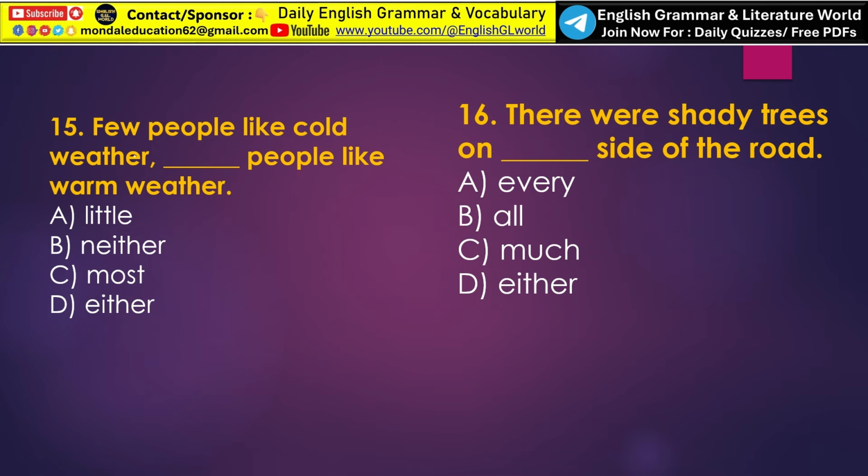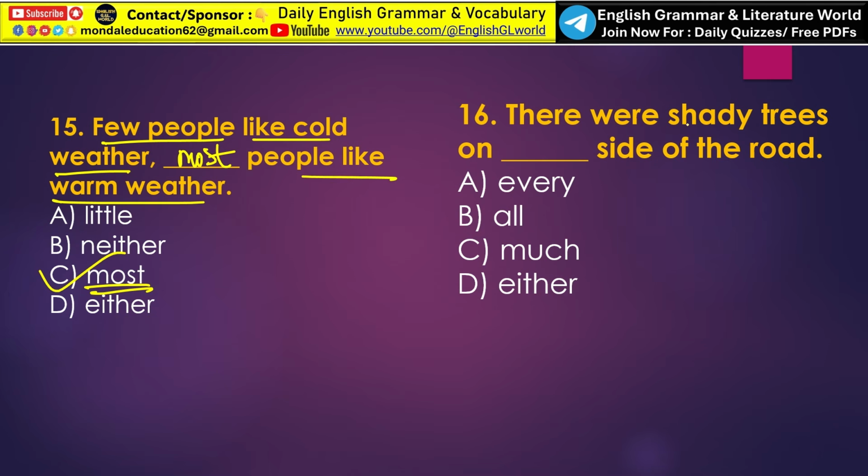Next. Few people like cold weather. Dash people like warm weather. Students, the first part of the sentence says few people like cold weather. This means only a small number of people like cold weather. Okay. Now the second part should express the opposite idea. Since only a few people like cold weather, the majority of people like warm weather. That means most is the correct answer. So few people like cold weather, most people like warm weather. So option C, most, is the correct answer.